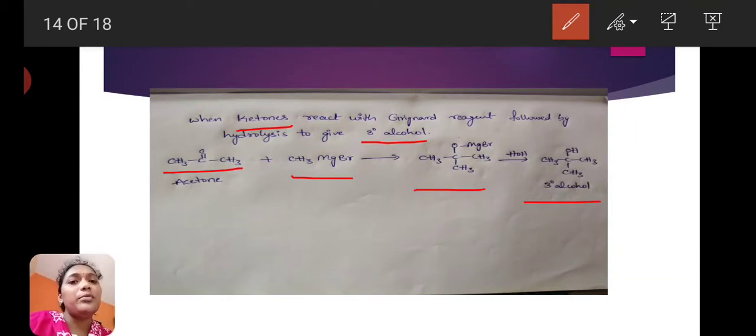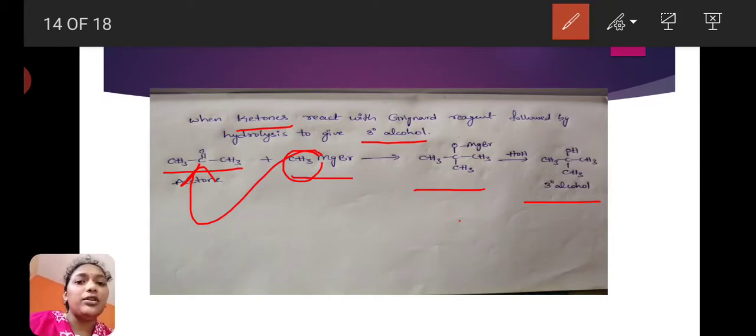Here also you see the ketone. This is the Grignard reagent. This methyl group shows negative charge. So the methyl group binds with the carbonyl carbon, the pi bond shifts to oxygen, and forms this type of transition state. On hydrolysis, this transition state will give tertiary alcohol, tertiary butyl alcohol.